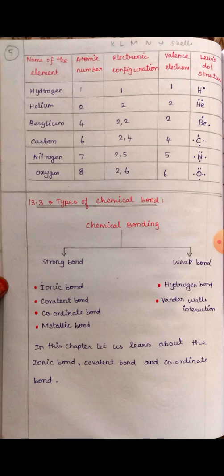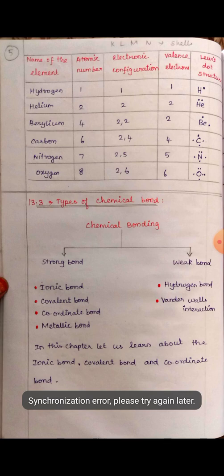Strong bonds are ionic bond, covalent bond, coordinate bond and metallic bond. And the weak bonds are hydrogen bond and van der Waals bond.